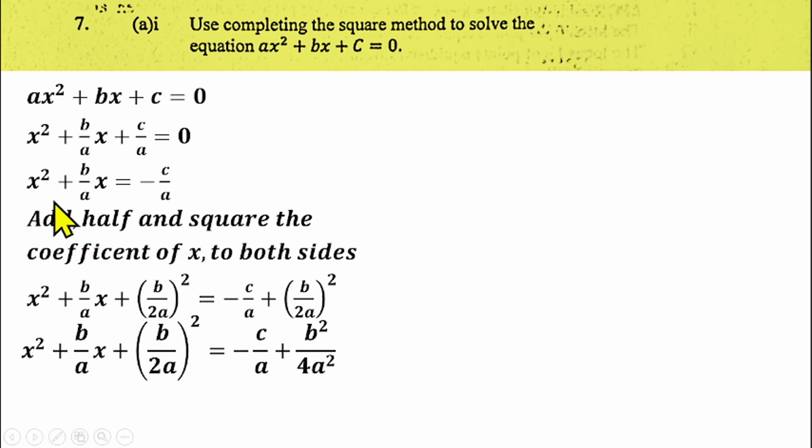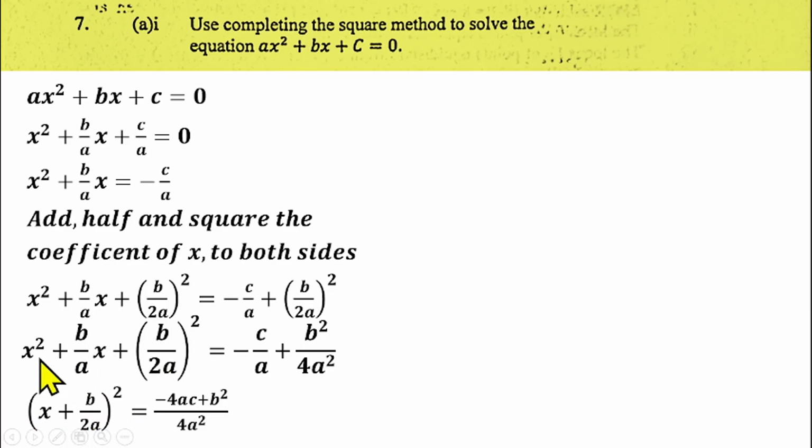The variable in this equation is x. So you write your x. Then go back to where you have x here. What did you get? You got plus b over 2a. So that means I'll be having x plus b over 2a all squared. So this is what you're having here, all squared. So this is representing what you're having here now.